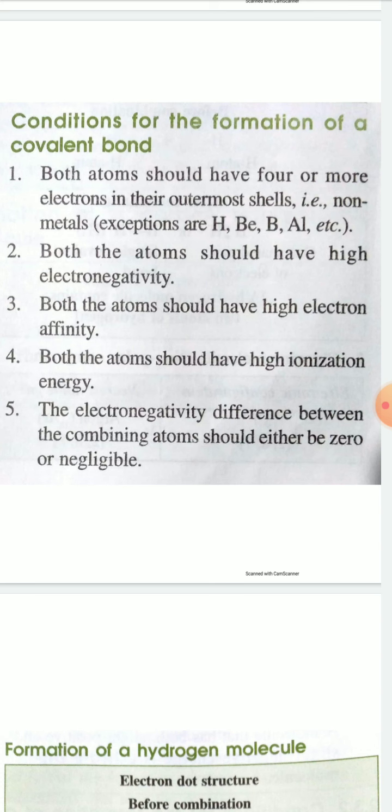Second condition: both atoms should have high electronegativity. Third, both atoms should have high electron affinity. Fourth, both atoms should have high ionization energy. Fifth, the electronegativity difference between the combining atoms should be zero or negligible. These are the conditions of covalent bond formation.